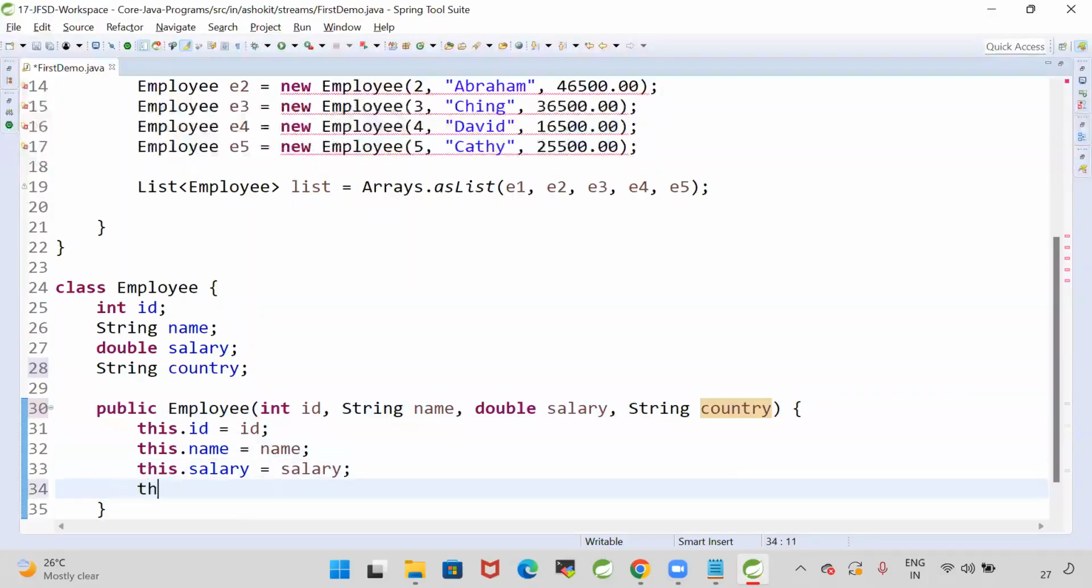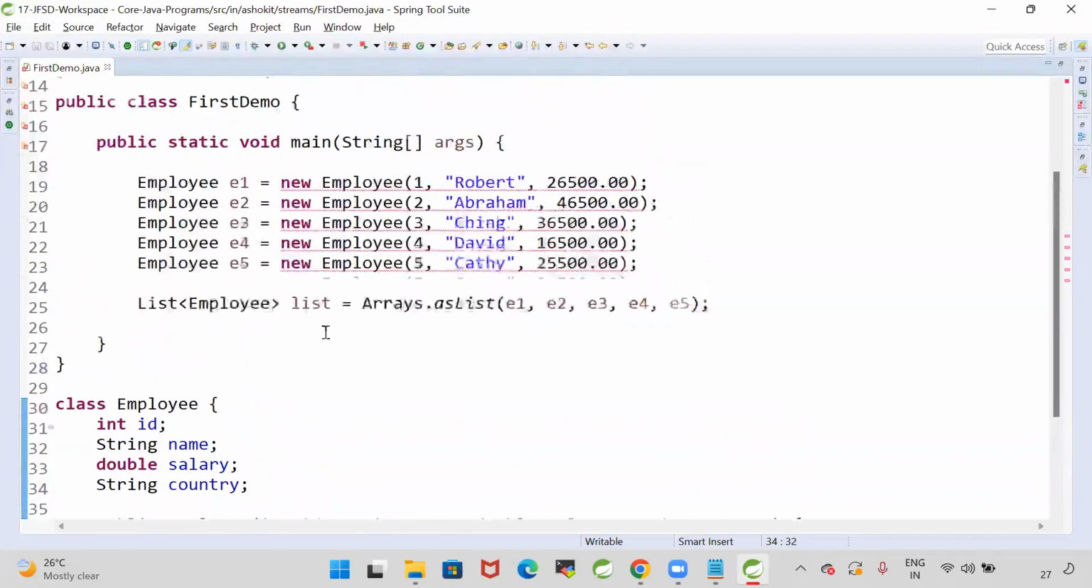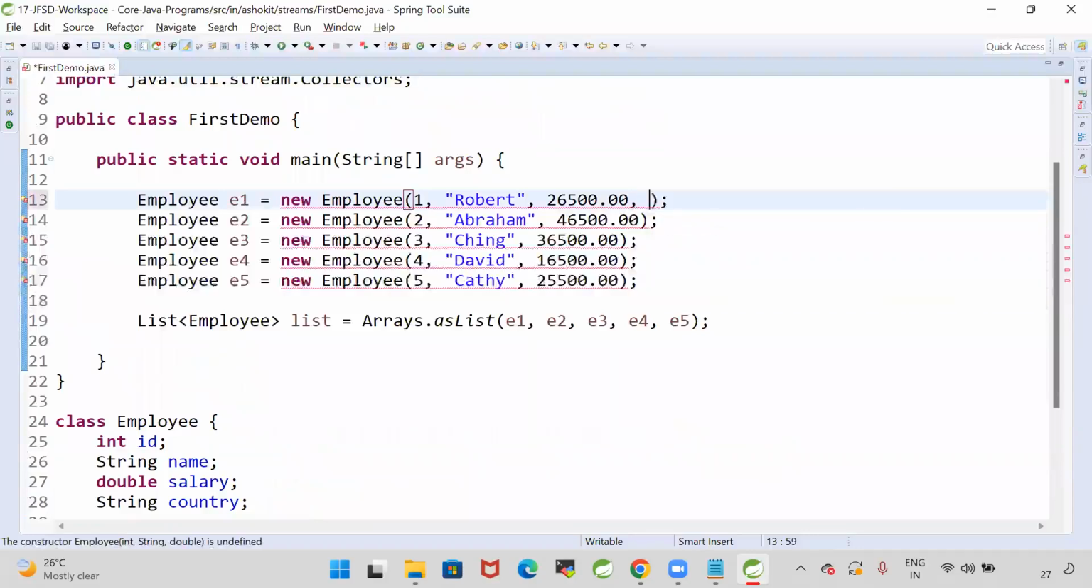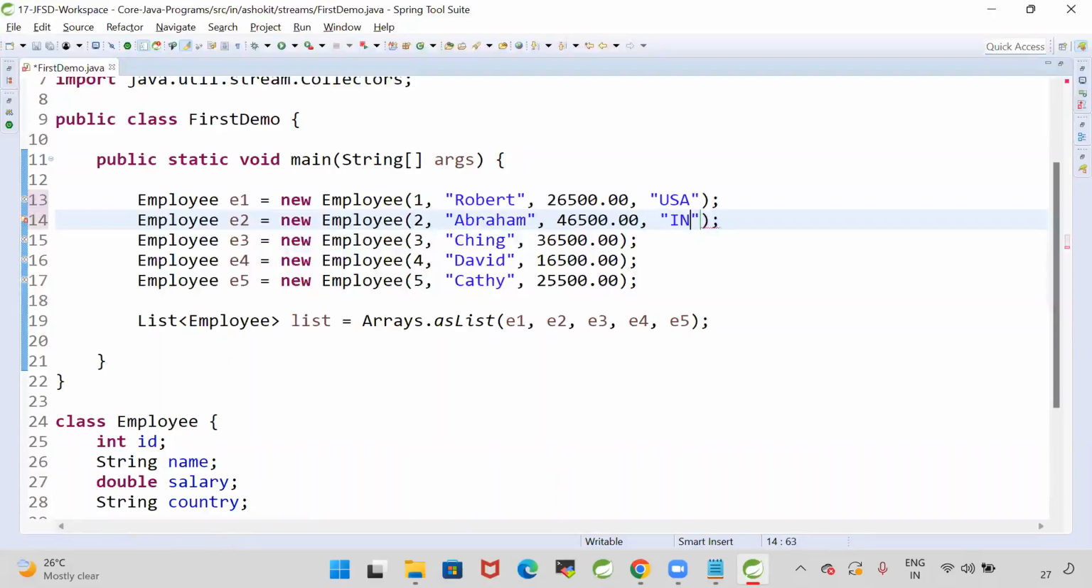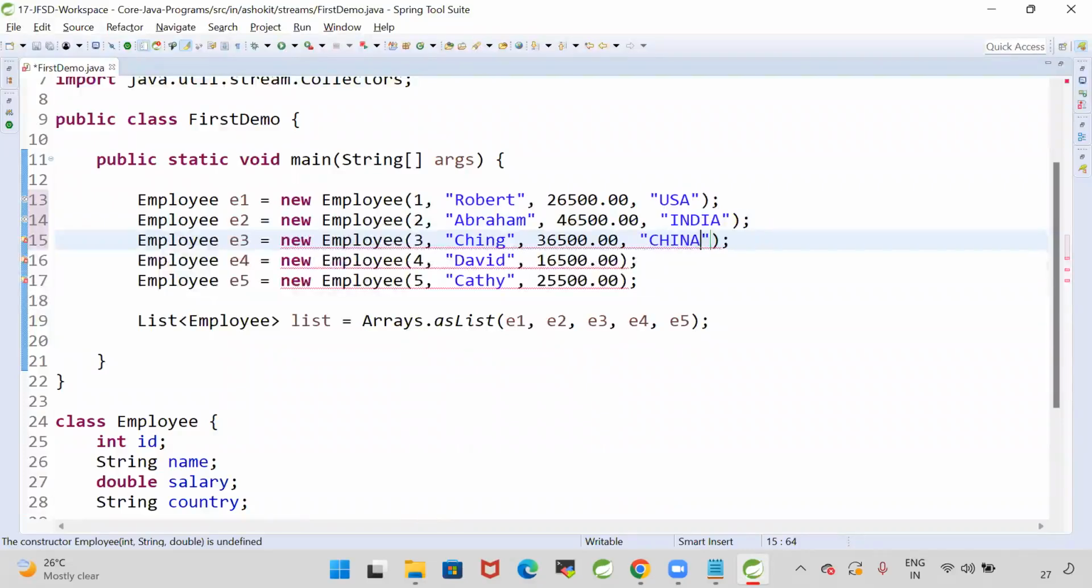This dot country is equal to country. Now let me set the country for these employees. So this employee belongs to USA. This employee belongs to India. This employee belongs to USA, China. David belongs to India and another belongs to Japan.